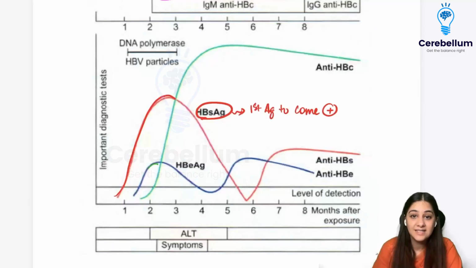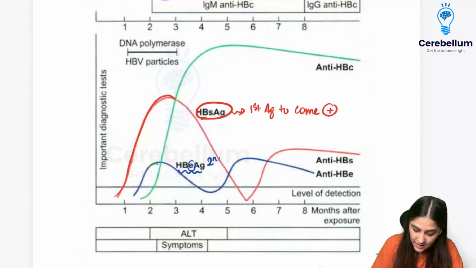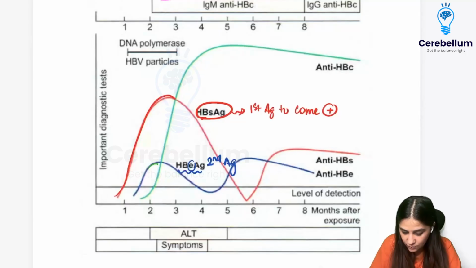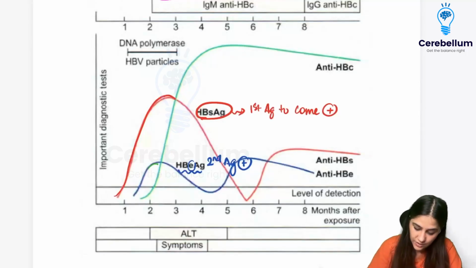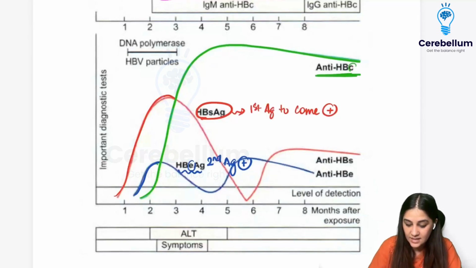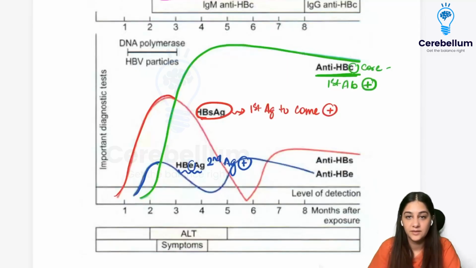Then what is the next antigen that is going to come positive? Next to your HBs, we have the E antigen. So the second antigen to come positive is going to be your HBe antigen, right? What is the first antibody that comes positive? The first antibody that comes positive is going to be your anti-HBc. C is for the core. So this is the first antibody that comes positive, right?